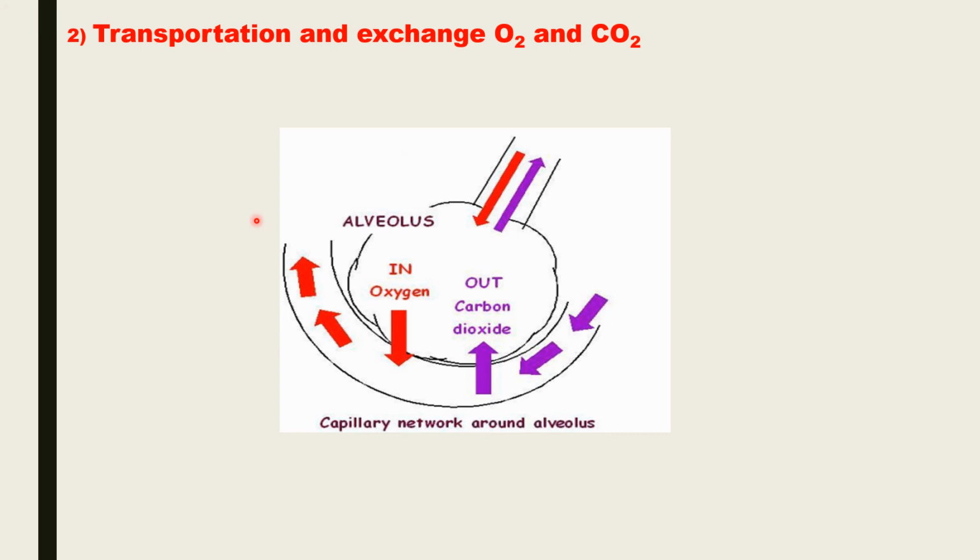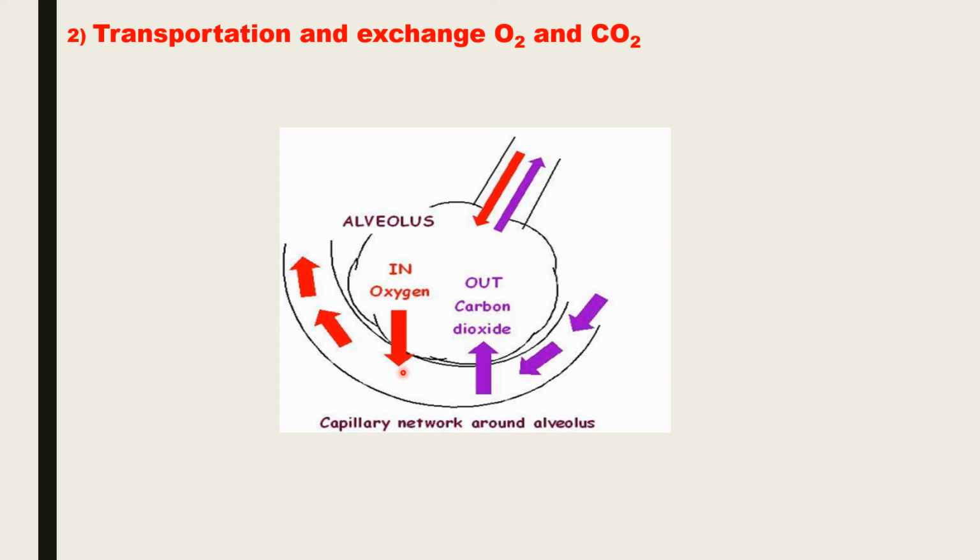Blood helps in transportation of oxygen and carbon dioxide. The oxygen from the lungs enters into the blood. In the blood, the RBC immediately takes up the oxygen to form an unstable compound called oxyhemoglobin. This oxyhemoglobin, on reaching the cells and tissues, gives up oxygen to the needy cells and tissues.